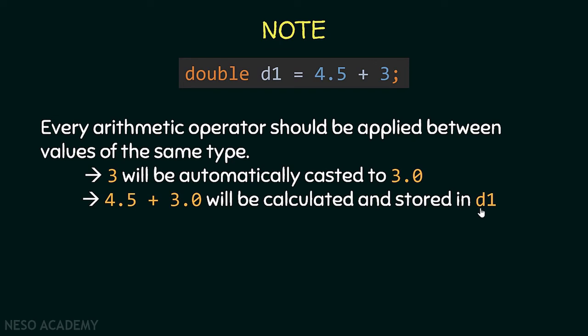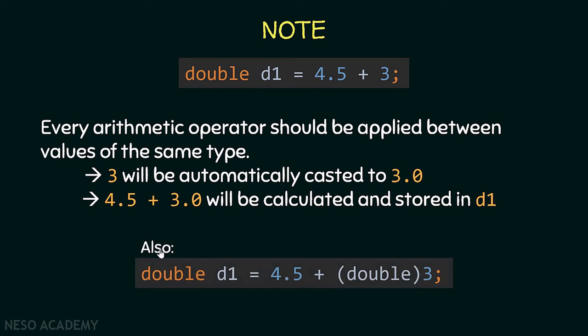Now you might be asking, why did we convert 3 to 3.0 and we didn't convert 4.5 to 4? This is straightforward. We always convert to the stronger type. This is an integer and this is a double, so we convert the integer to a double. So we always convert to the wider range type. Also, we can use explicit casting. We can tell Java to add 4.5 to 3 cast to a double, so 4.5 will be added to 3.0 and the result will be stored inside d1, okay?